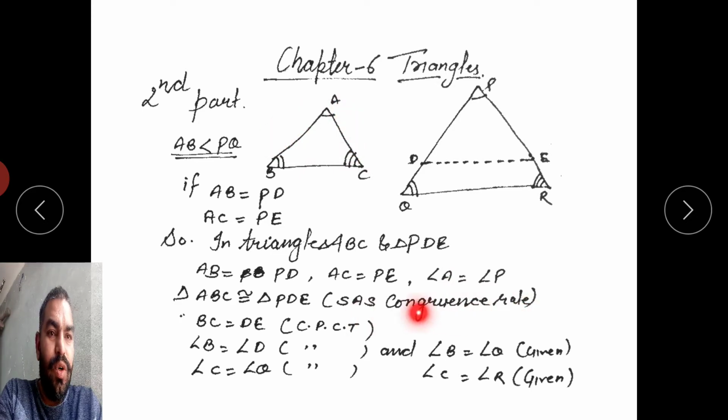By the side-angle-side congruence rule, both the triangles are congruent.